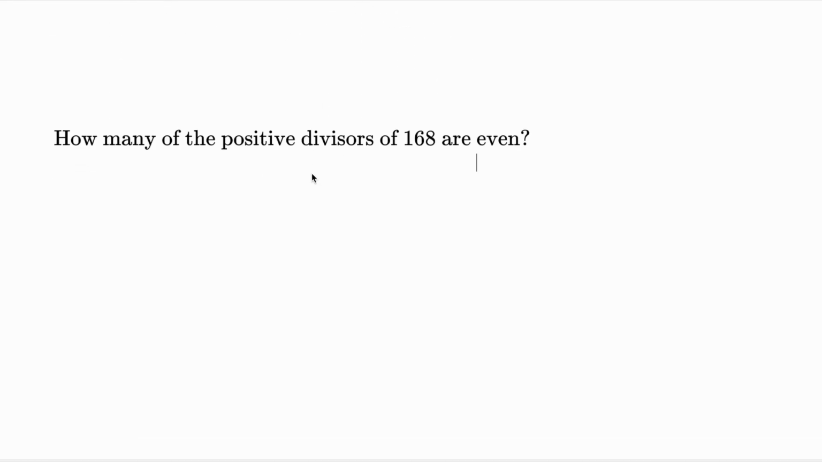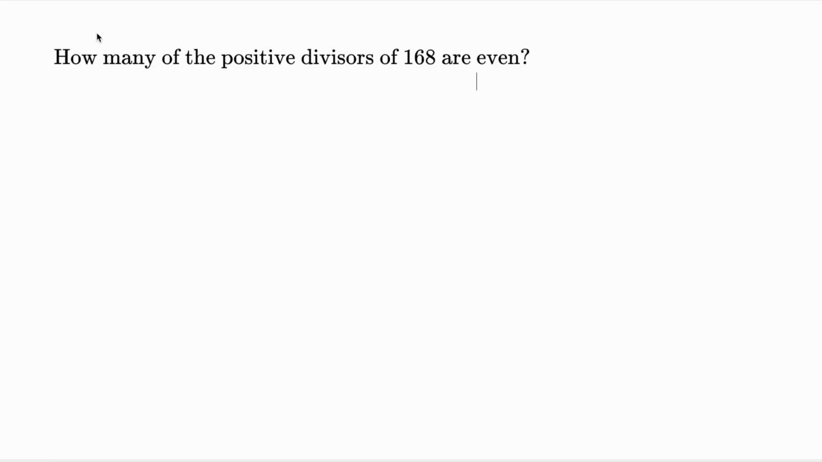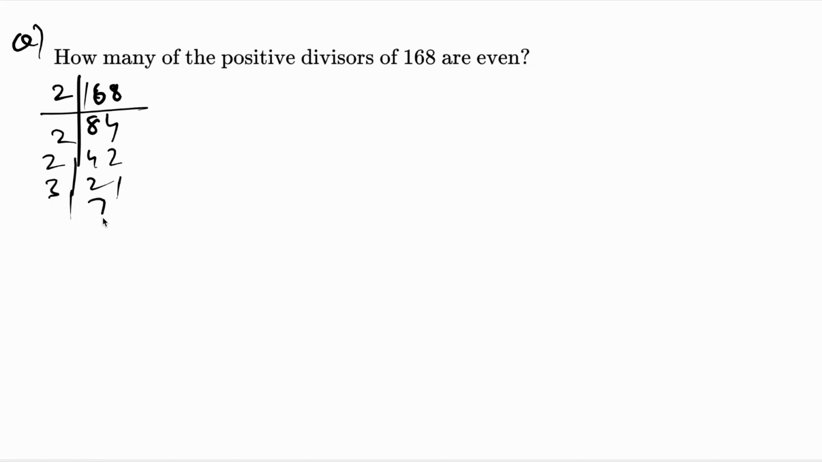Moving on to the next question, they're asking how many of the positive divisors of 168 are even. We'll start by writing the prime factorization of 168. 168 is 2 times 84, 84 is 2 times 42, 42 is 2 times 21, and 21 is 3 times 7. That means the prime factorization of 168 is 2 raised to 3 into 3 raised to 1 into 7 raised to 1. But they're not asking for all the divisors of 168. They're asking specifically for the even ones.